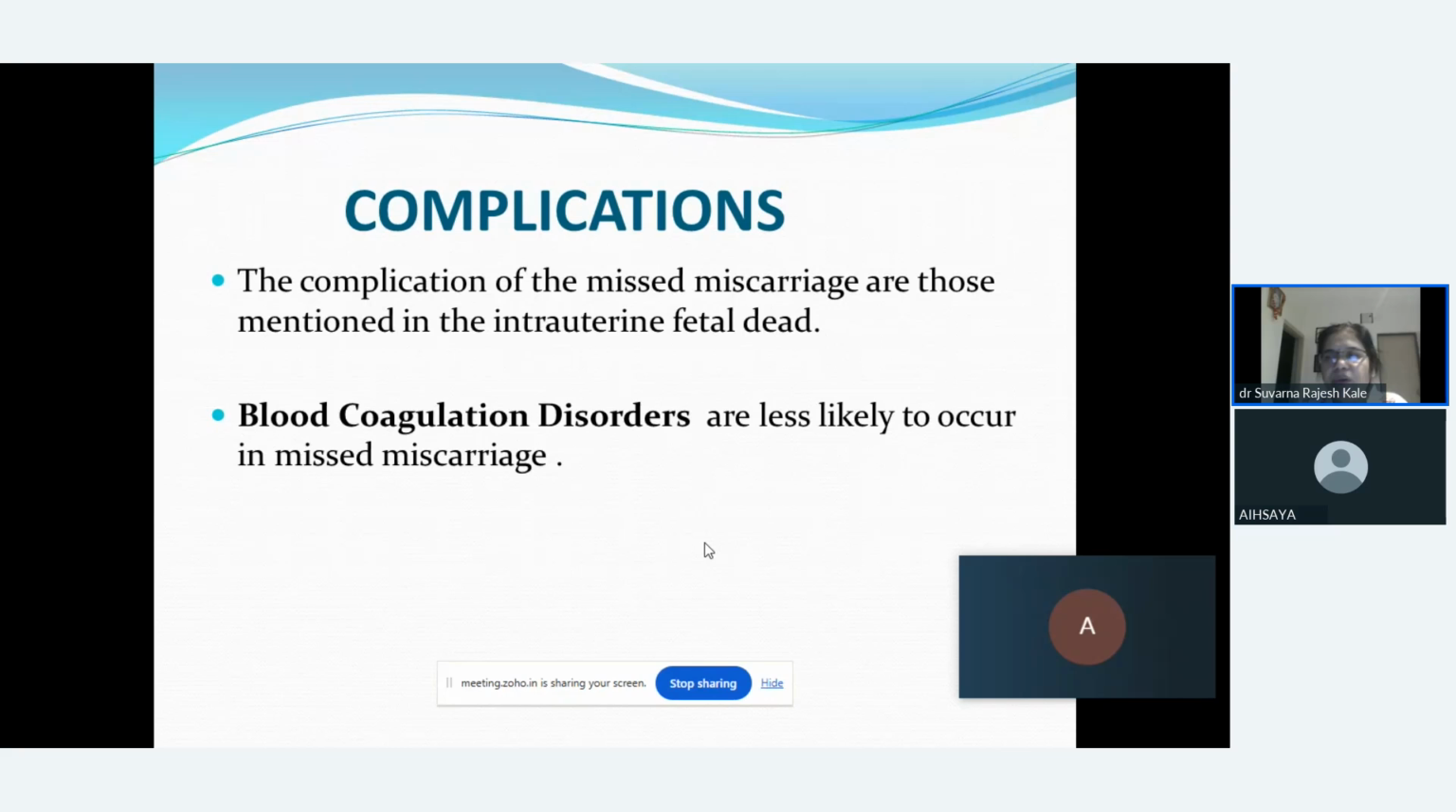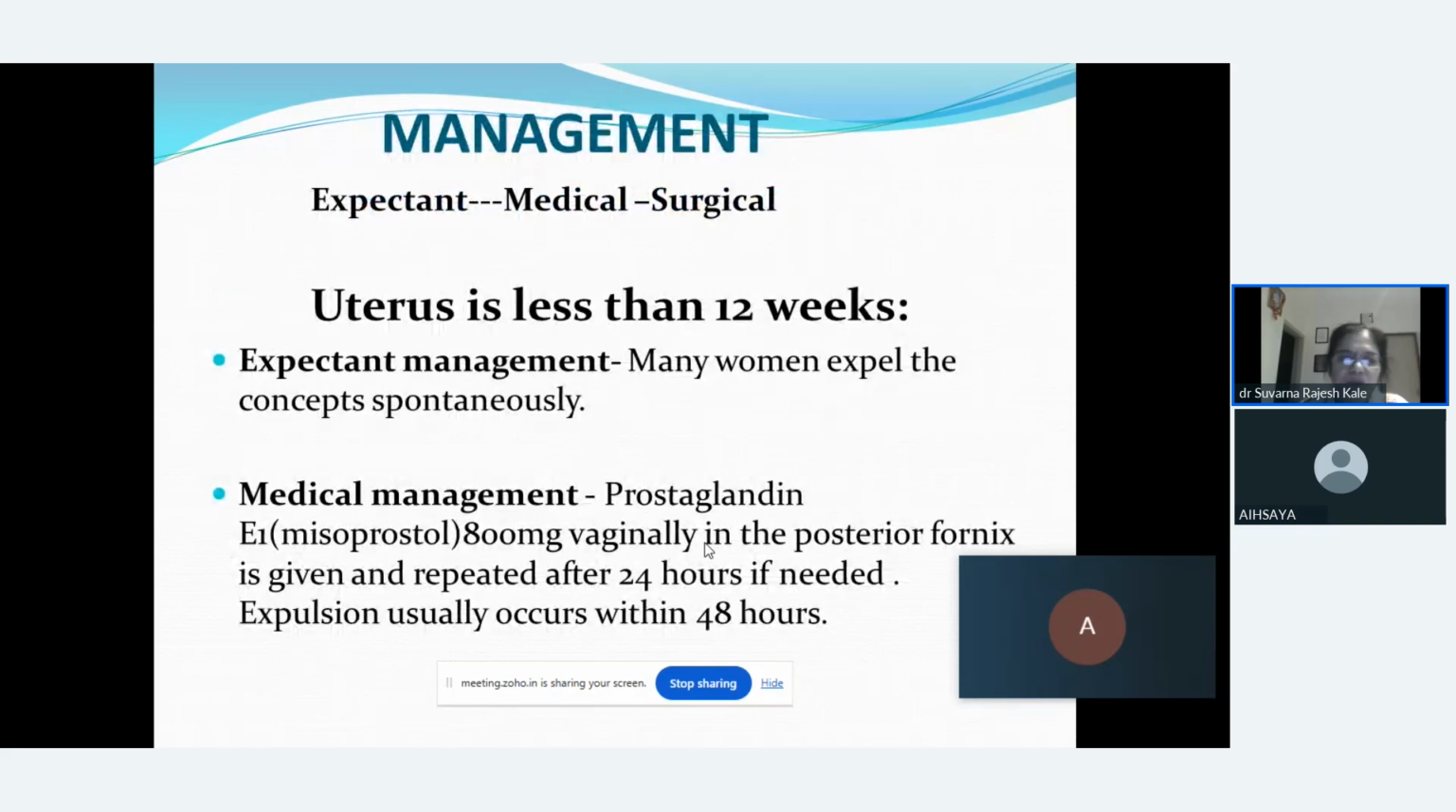Now, as the product of conception is retained inside for a variable period of time, depending on how long it has been retained inside, the female will have complications. The complications of missed abortion are that there could be chances of blood coagulation disorders, which are less likely to occur in the cases of miscarriage. So how should we manage these cases? It can be medically or surgically managed depending on whether your uterus is less than 12 weeks.